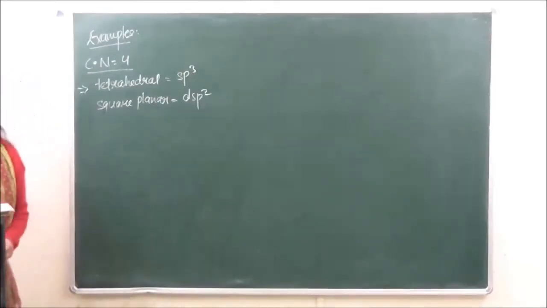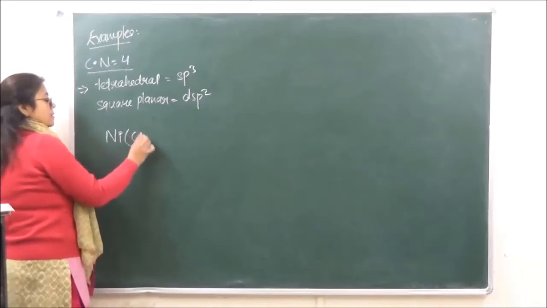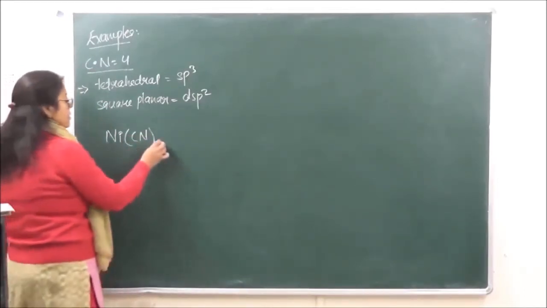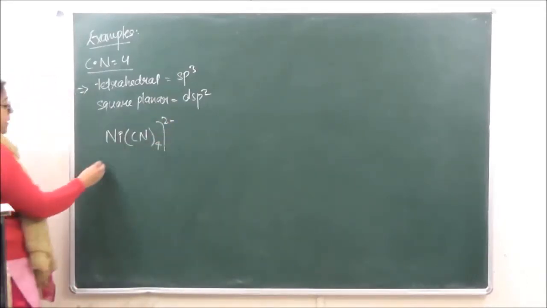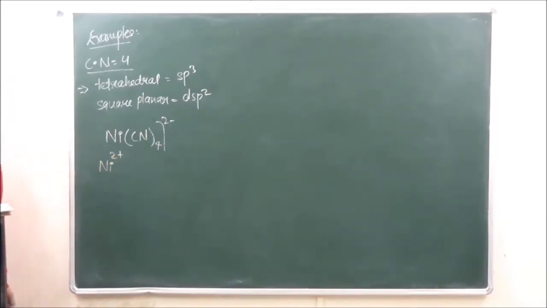So when we're doing a square planar complex, we are going to take an example of nickel [Ni(CN)4]2-. Again the oxidation state is going to be 2 positive and CN is going to be what? That is going to be a strong field ligand.